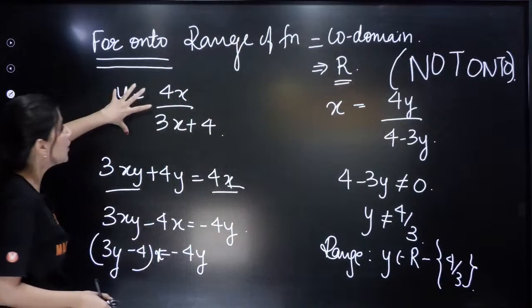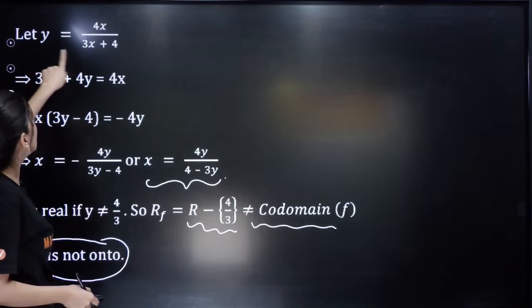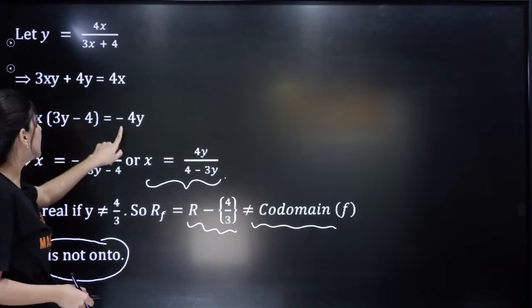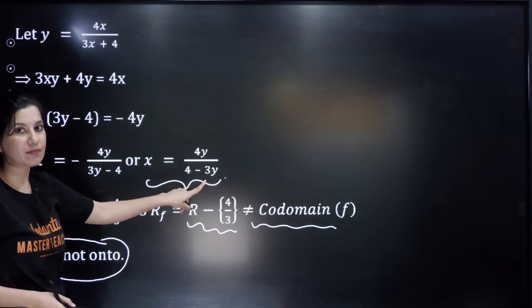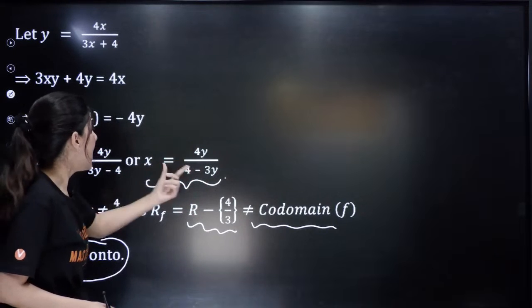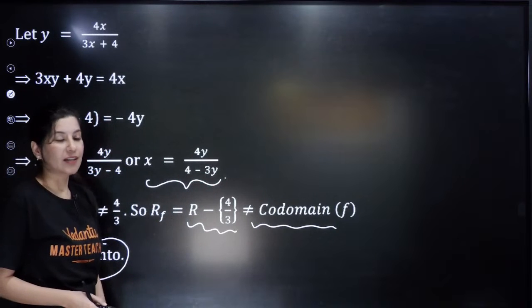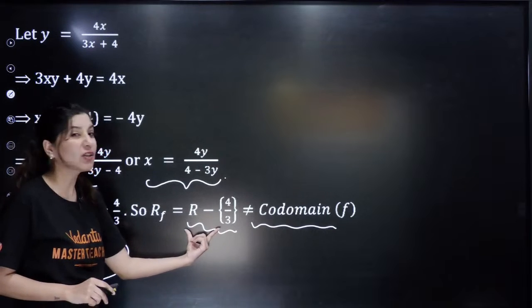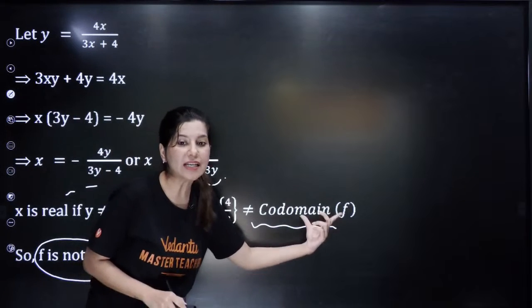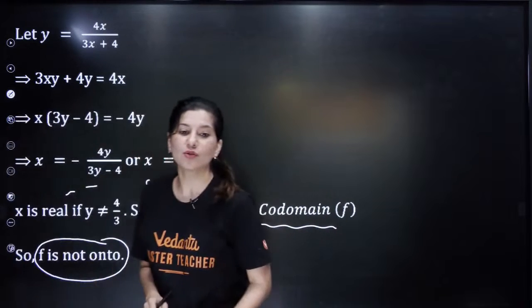Now for range, how to calculate the range of such functions? To calculate the range of such functions, you have to calculate x in terms of y. Very easy. And now look at this and understand that y cannot be equal to 4 by 3. So your range is what? y is everything except 4 by 3, but codomain is all real. Clearly codomain and range are not matching. That's why the function is not onto.